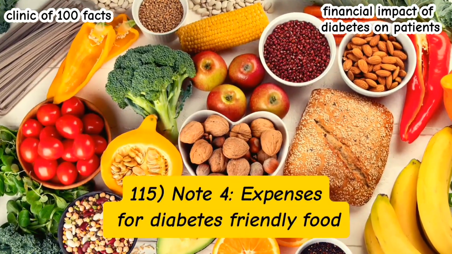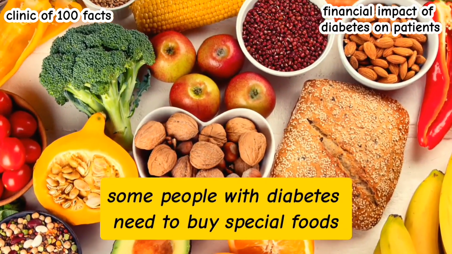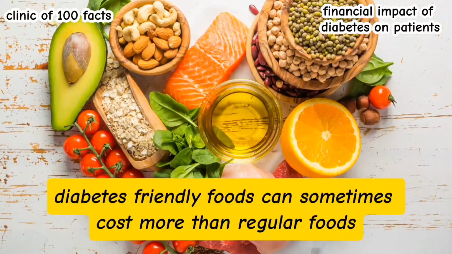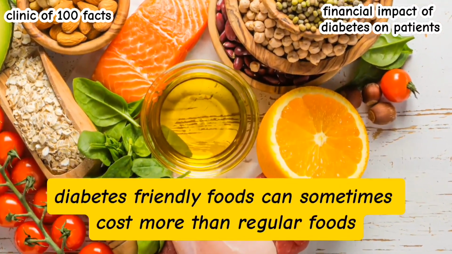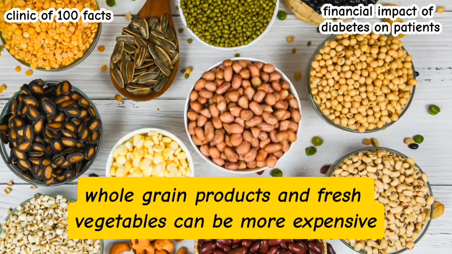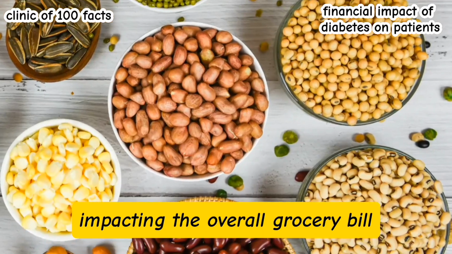115. Note 4. Expenses for diabetes-friendly food. Some people with diabetes need to buy special foods or follow a special diet. Diabetes-friendly foods can sometimes cost more than regular foods. For example, whole grain products and fresh vegetables can be more expensive, impacting the overall grocery bill.